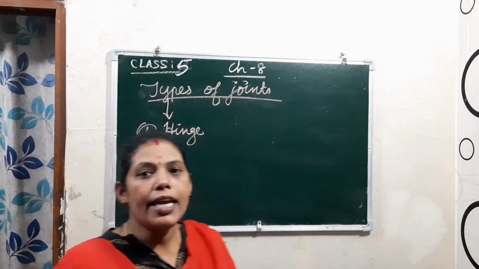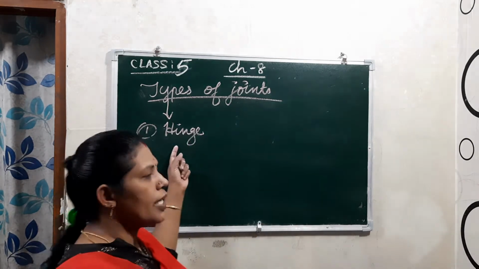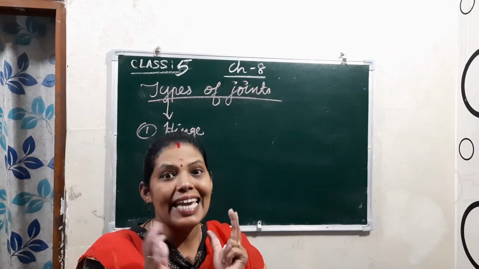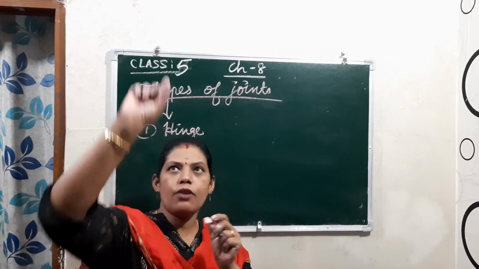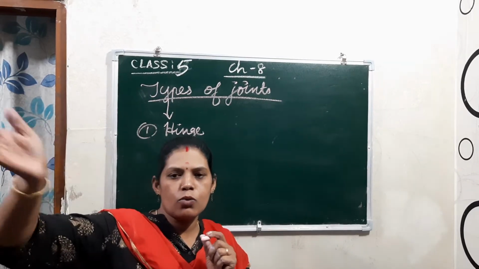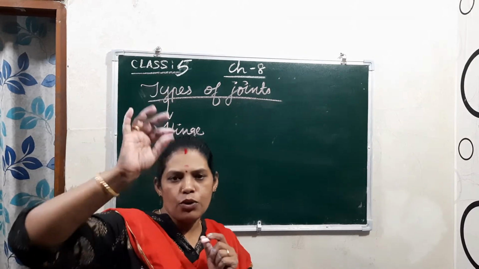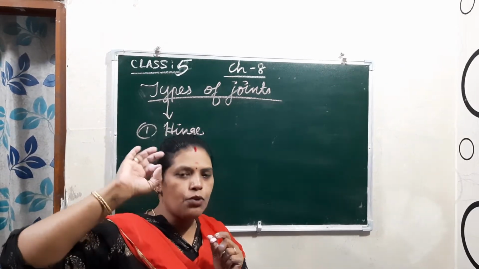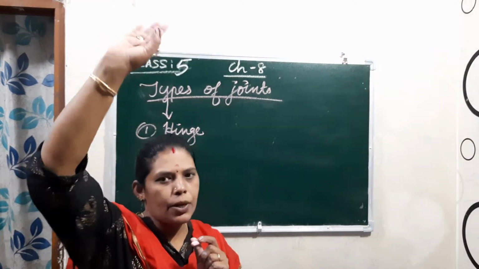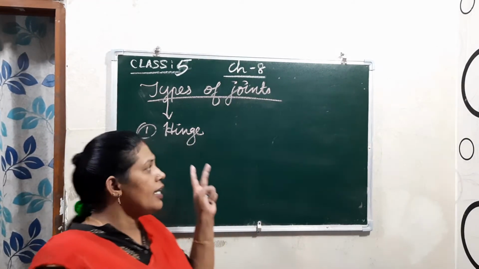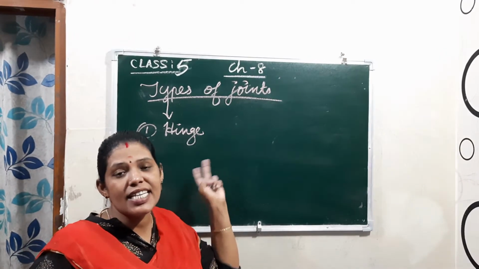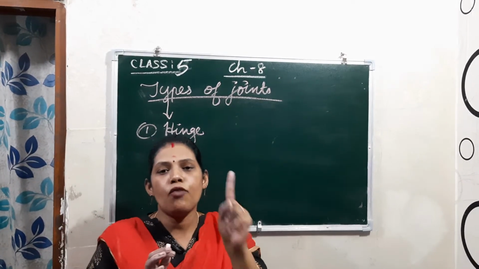What is a hinge joint? A hinge joint looks like the hinges of a door. When you lock the door, you put the latch up and down. When you want to close, you keep it up; when you want to open, you bring it down. That joint is known as a hinge joint. It gives movement in only one direction.